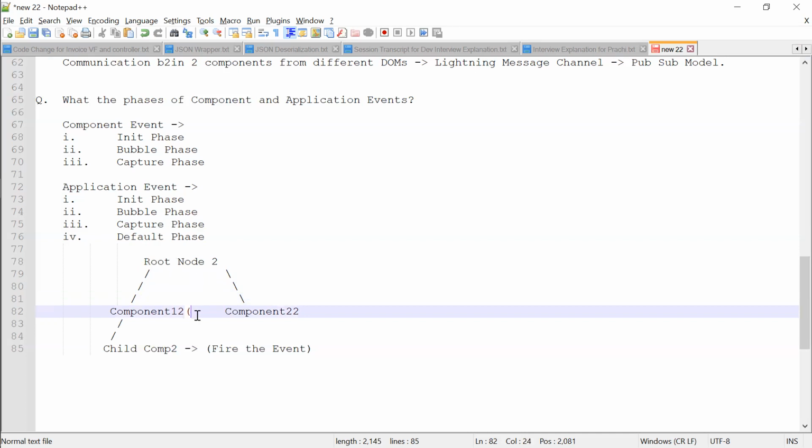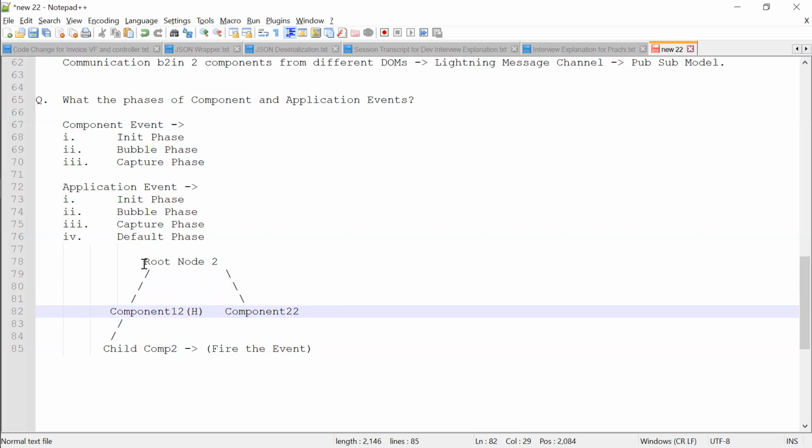I'm just marking it as h, so this is the handler for the parent component. The event will be propagating from bottom to top, and whenever it meets the handler, the event propagation will be stopped there.